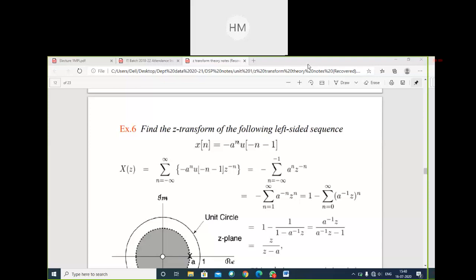See, inverse Z transform is also there. There are three basic methods to perform the inverse Z transform. Have you studied inverse Z transform in your previous class? Was it in your syllabus?